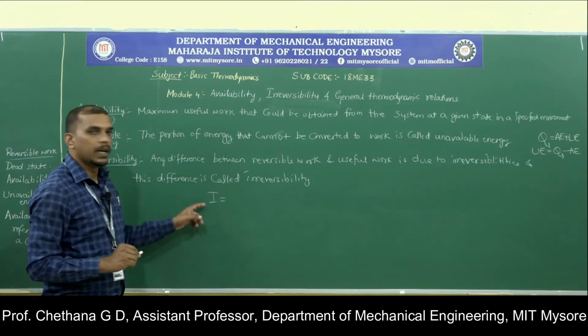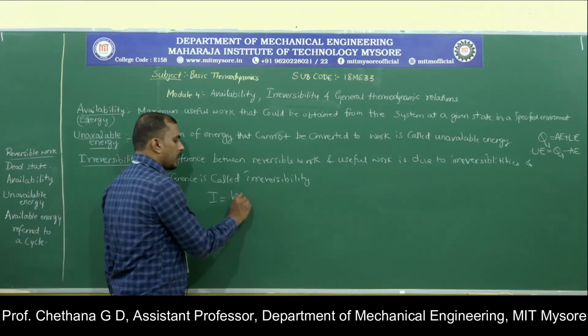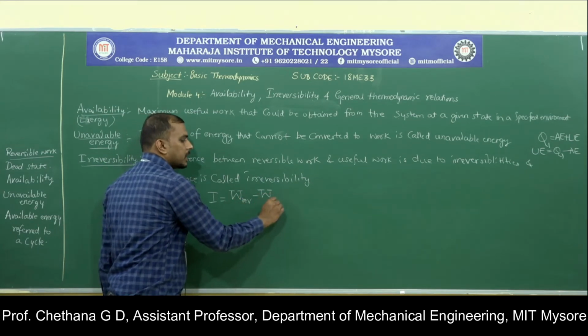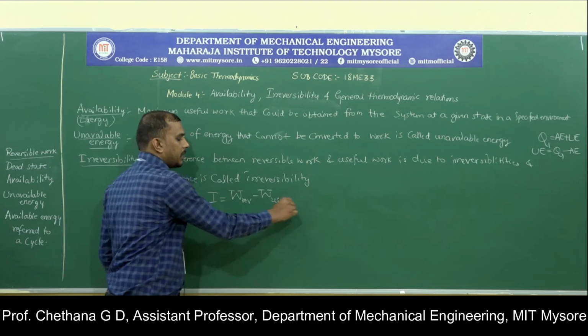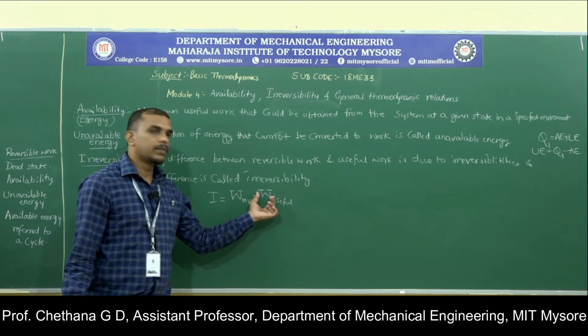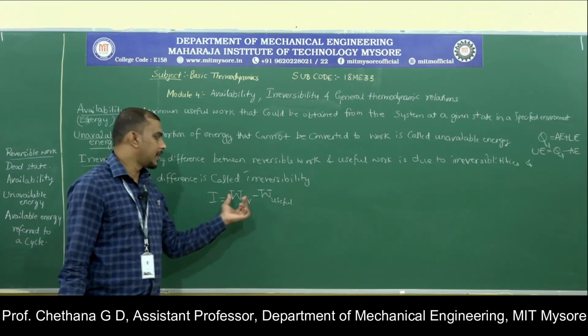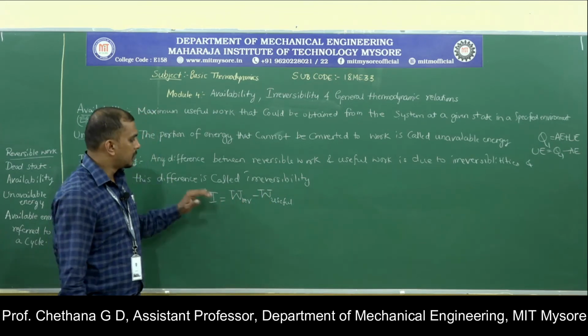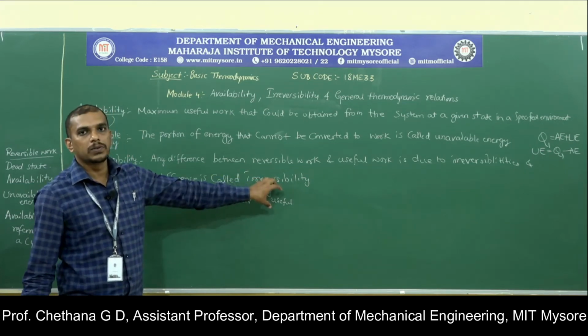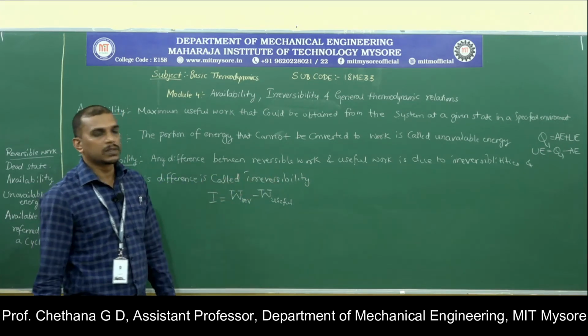Let us denote it by I. It will be reversible work minus useful work. This will always be higher, and if there is any irreversibility, the useful work will be lesser than the reversible work. This difference between the reversible work and useful work we call irreversibility.